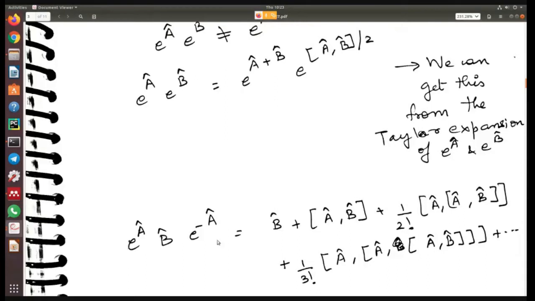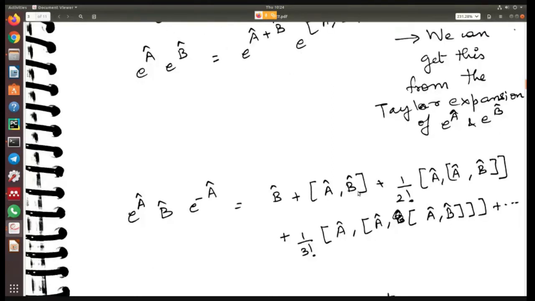Similarly, if you have an operator like e power A into B into e power minus A, it is written in this kind of general form. There are more and more commutations involved. First there is B, then the commutator of A and B, then 1 by 2 factorial into the commutator of A with the commutator of A and B, and so on. This is also a rule that you can get by expanding this operator in terms of a Taylor expansion and then using the definition of the commutator and all of that.